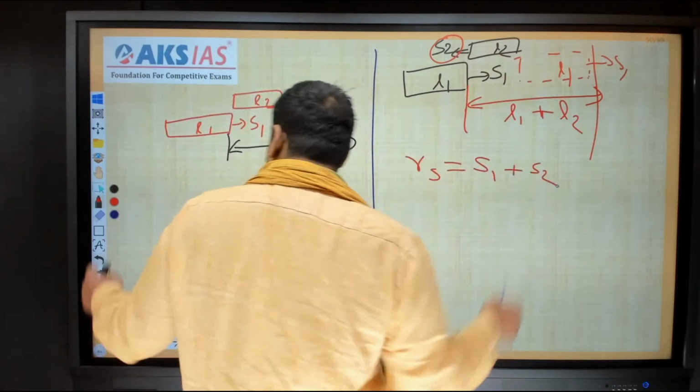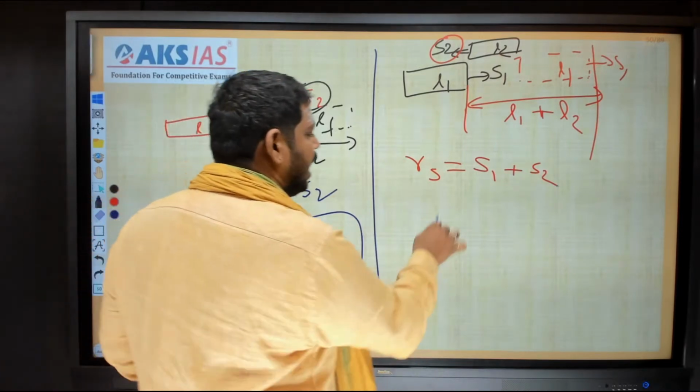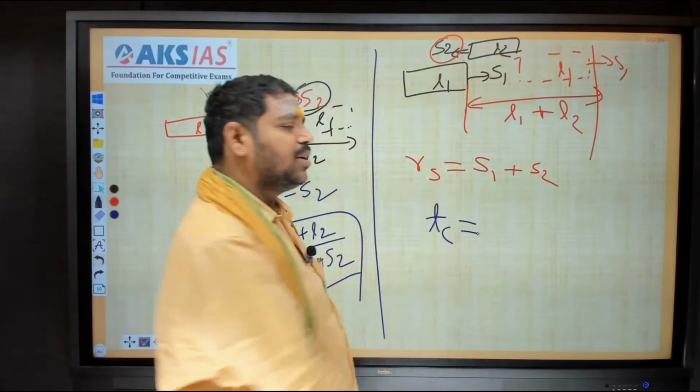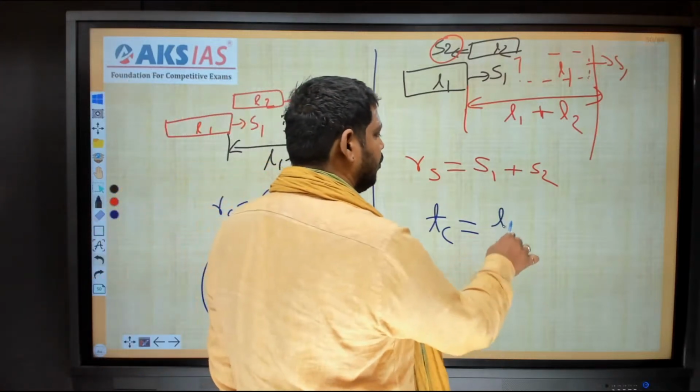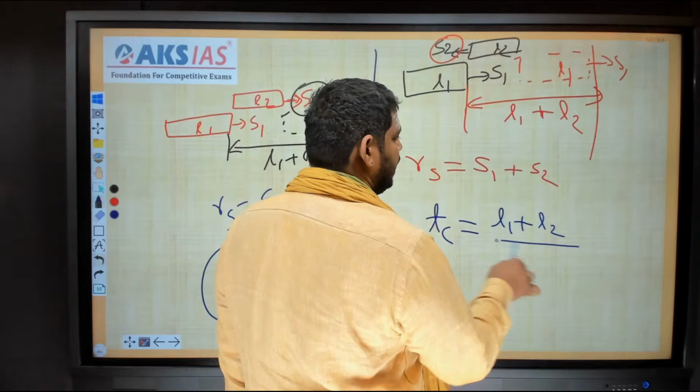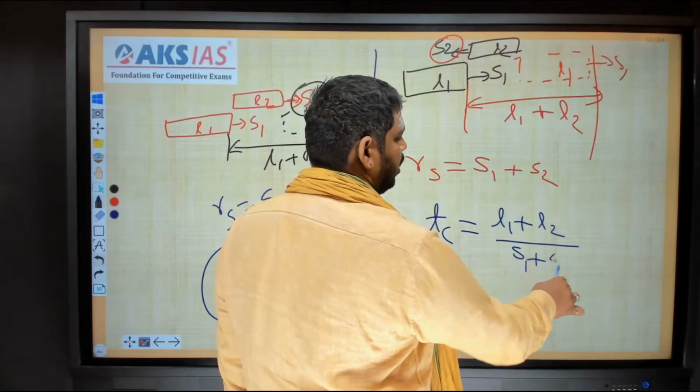So relative speed is nothing but the sum of their speeds, that is S1 plus S2. Now, what is he asking? Time taken. Time taken to cross means time. What is the formula for time? Distance by speed. Distance is L1 plus L2, speed is S1 plus S2. Okay, done.